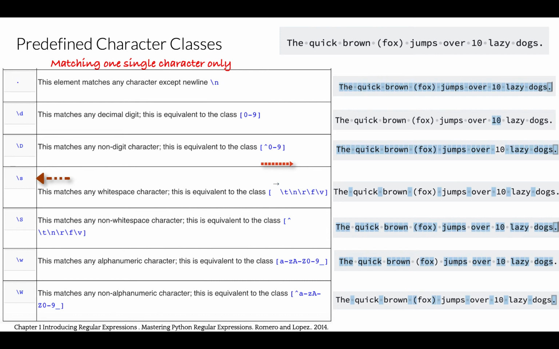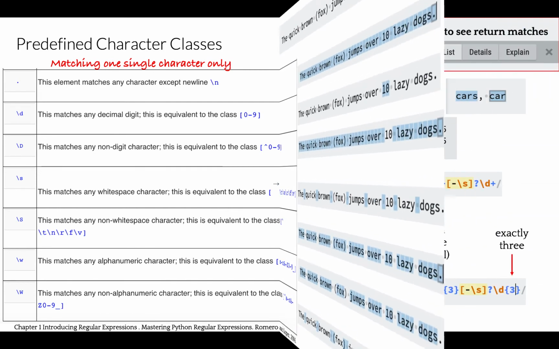\s matches any white space, including tabulation and new line, which can be marked as \n, \r. Uppercase S matches any non-white space character. \w lowercase matches any alphanumeric character. This is a great shortcut to represent the alphanumeric set. And finally, uppercase \W will match any non-alphanumeric character. So this will be the negation of the alphanumeric set.